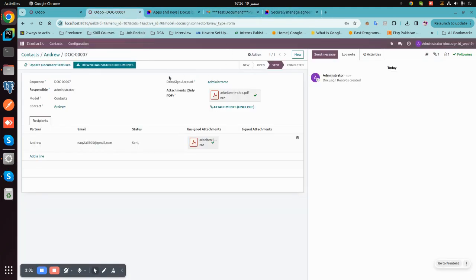The document has been signed. I will update the document status here, completed, and the state of the document has been changed from open to sent.